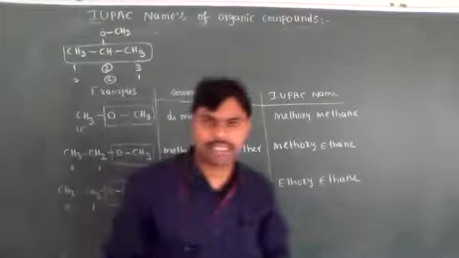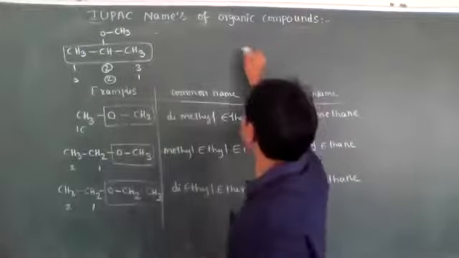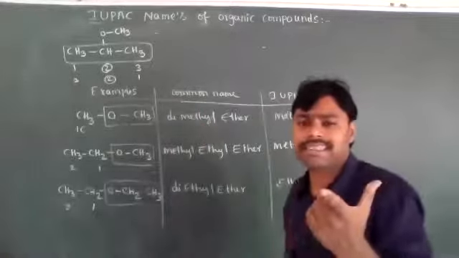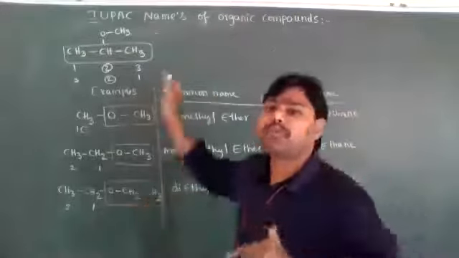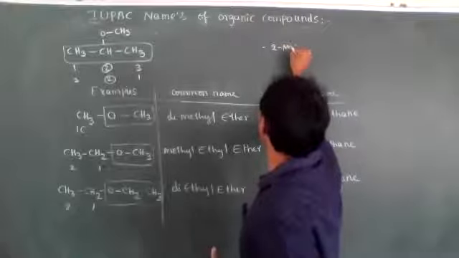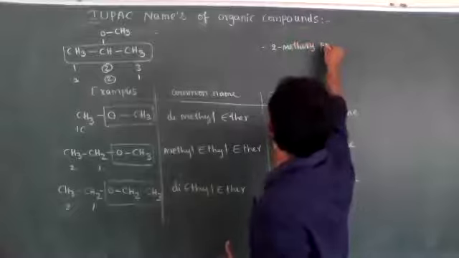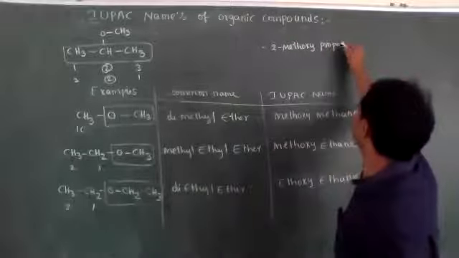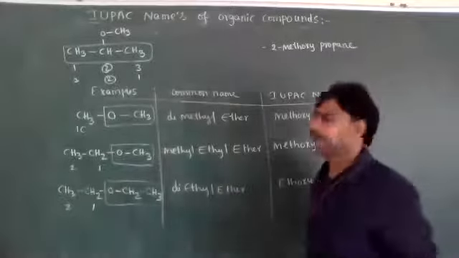So either way is correct. Now its IUPAC nomenclature. What is the position of the OCH3 group, dear students? Second position. So its IUPAC nomenclature is 2-methoxypropane. That is the IUPAC nomenclature.